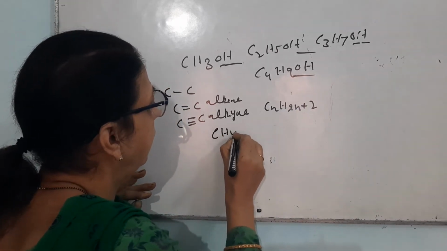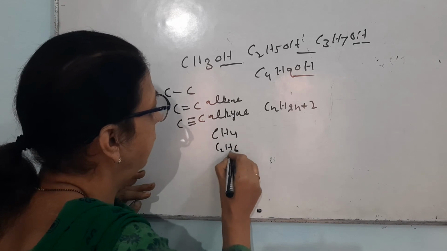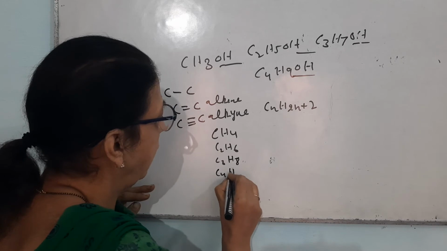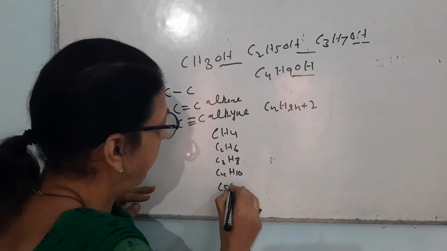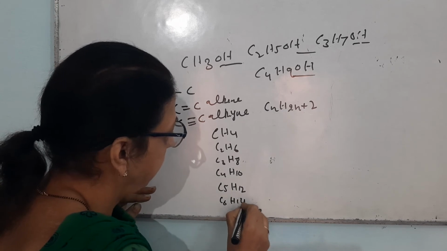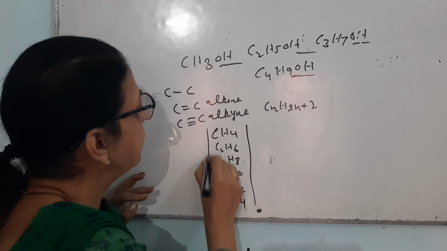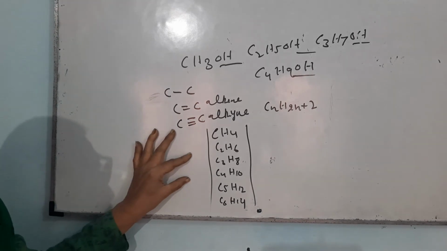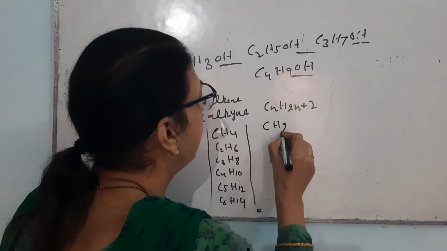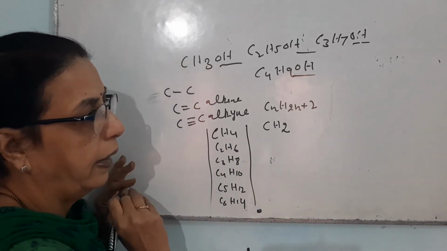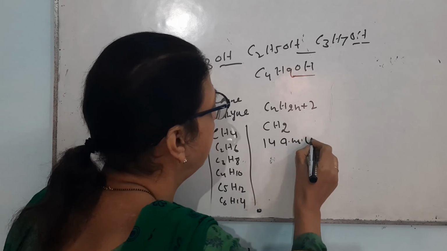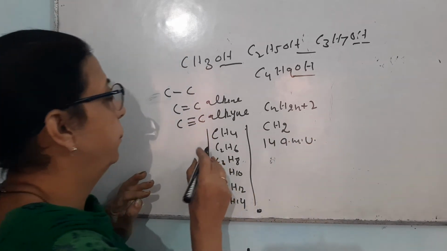First member methane, second member ethane, third member propane, fourth member butane, fifth member pentane, sixth member hexane. This is a complete homologous series of alkanes. There is a difference of CH2 in each and every member, and a difference of 14 atomic mass units in each and every member.